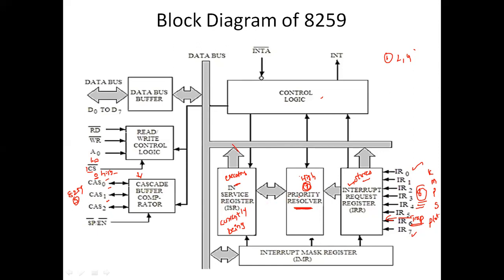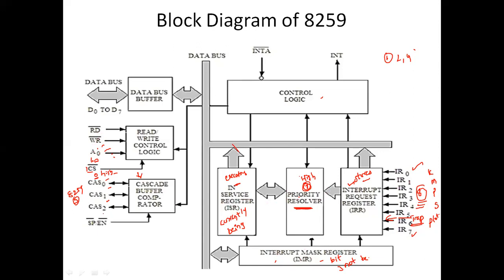So out of many interrupts, it is going to select one and give high priority to that. And next one is the interrupt mask register. What the interrupt mask register does is it stores the interrupt levels which have to be masked, by storing the masking bits. Masking in the sense that the CPU can neglect it. If it is not masked, it means it has the highest priority. So that is the purpose of this mask register. Which bits have to be masked and which bits are not to be masked, we see through this interrupt mask register.